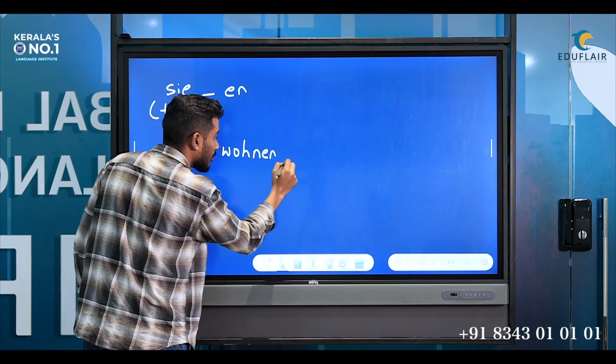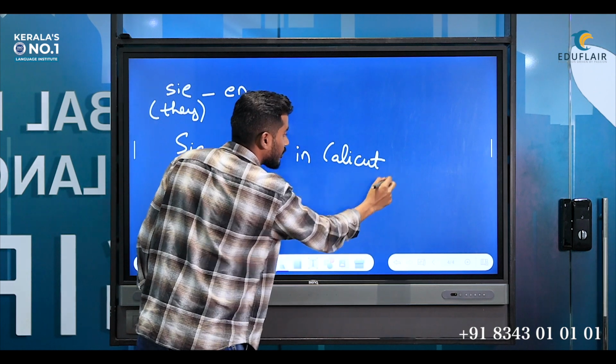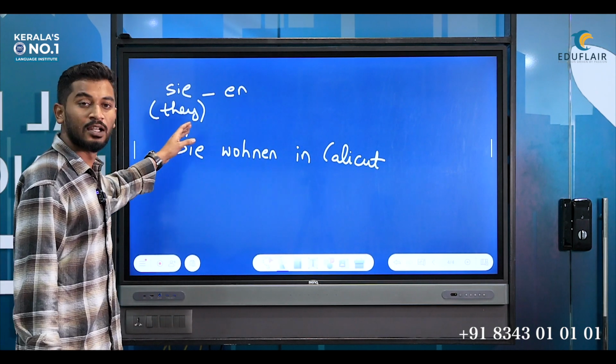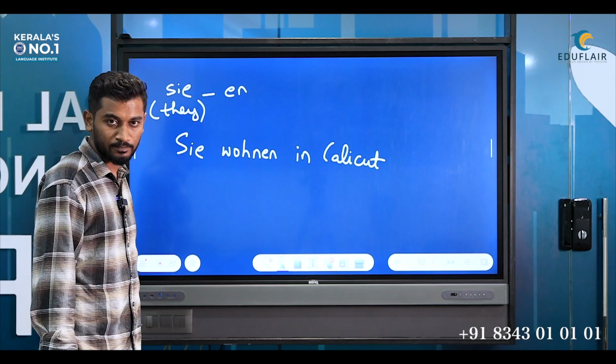Wohnen in Calicut. That is, they live in Calicut. Okay, the verb remains in infinitive form.